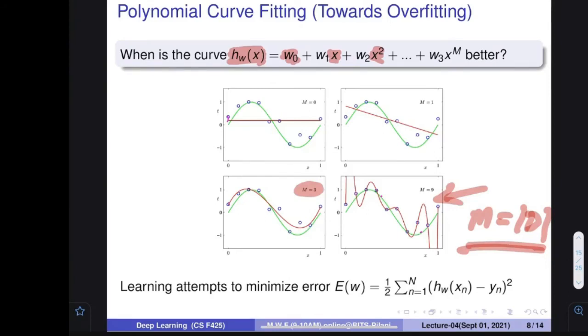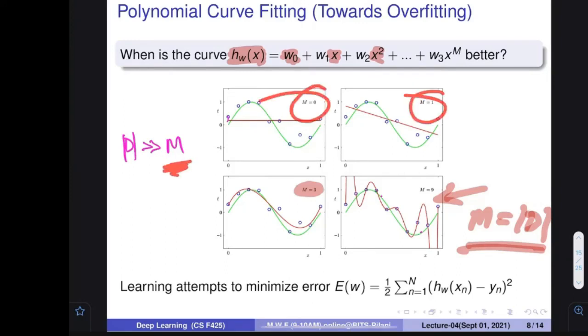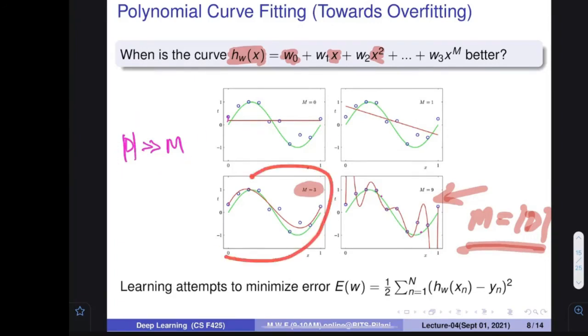So try to see the reverse of this thing. If you compare two things, the data size and the model size, then if the data size is very large, it is okay. Here it is not okay, because the two are equal. When m is very large it is fine, but at the same time m should not be negligible, because 1, 2 and 0 are negligible values. Then we are going to get the regularization, meaning a better system.